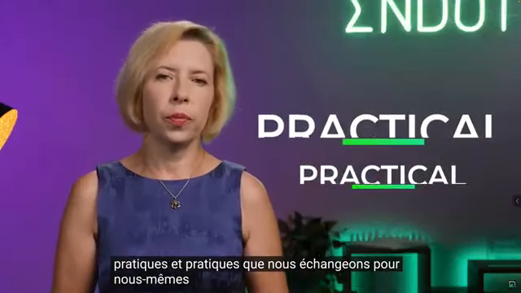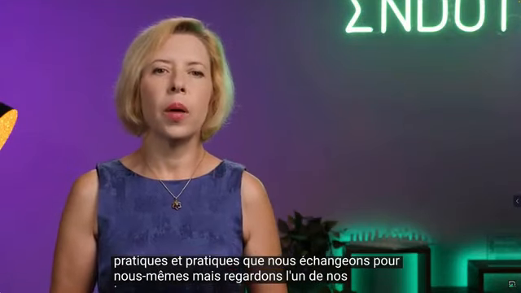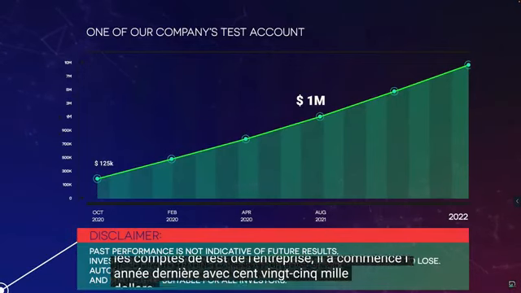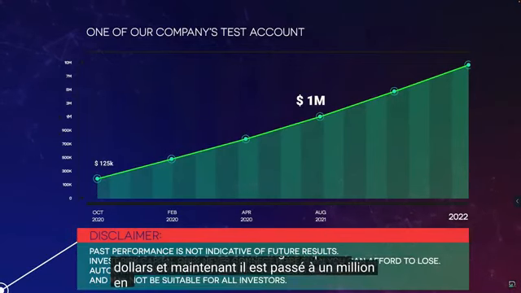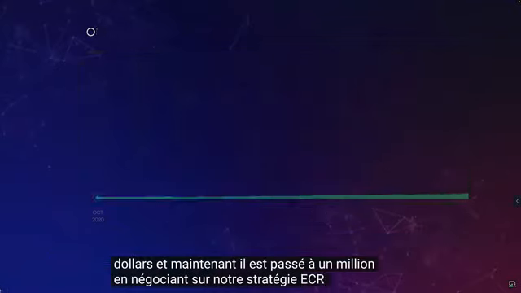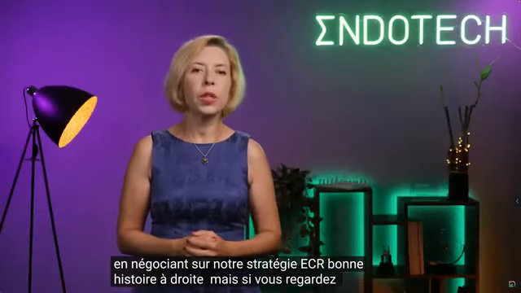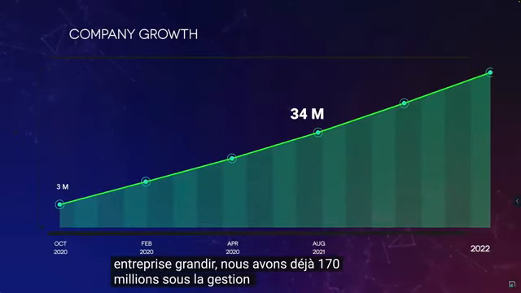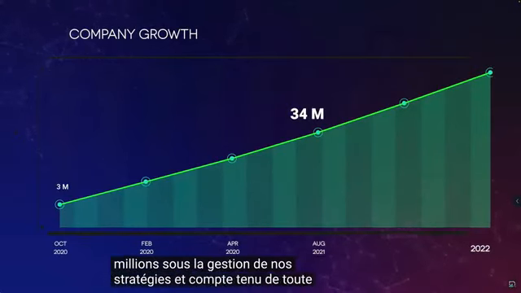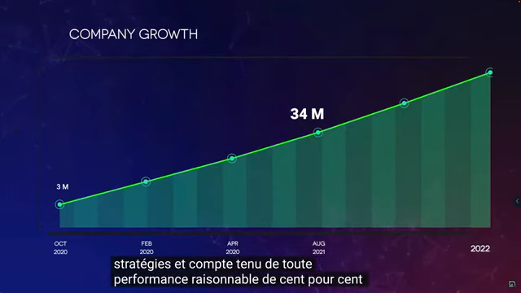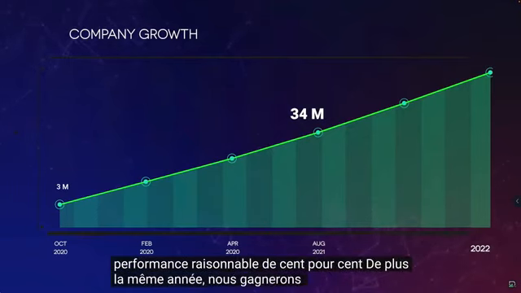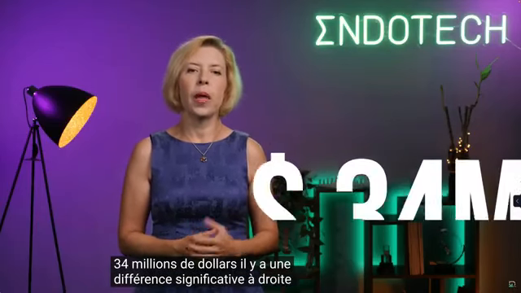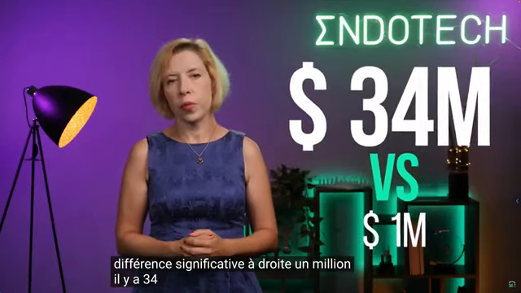We do trade for ourselves. But let's look at one of our company's test accounts. It started last year with $125,000, and now it grew to $1 million by trading on our Ethereum strategy. Happy story, right? But if we look at our company growth, we already have $170 million under the management of our strategies. And given any reasonable performance of 100% plus in the same year, we will theoretically earn $34 million. There is a significant difference, right? $1 million versus $34 million.